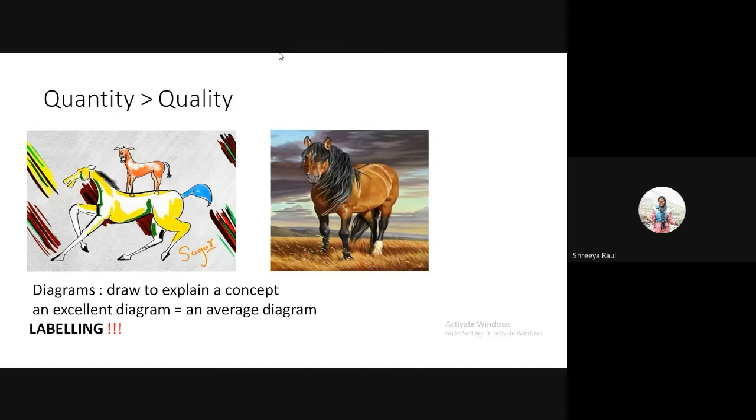Yeah, so again, quantity is more important than quality. I have seen my friends draw the perfect nucleus inside each cell, and that takes up a lot of time, but it's really not required. The examiner just wants to see how you diagrammatically represent your thing, and of course, if you don't label, there is no point of drawing a diagram. So labeling is of the utmost importance.